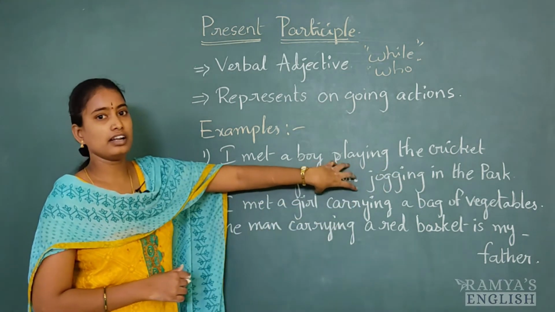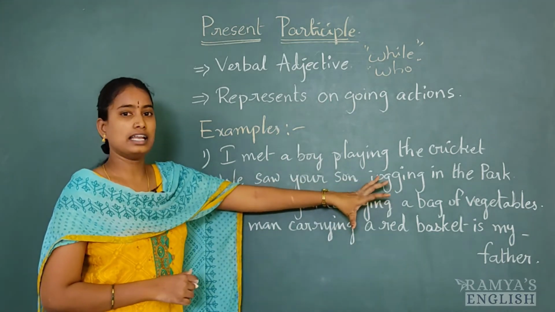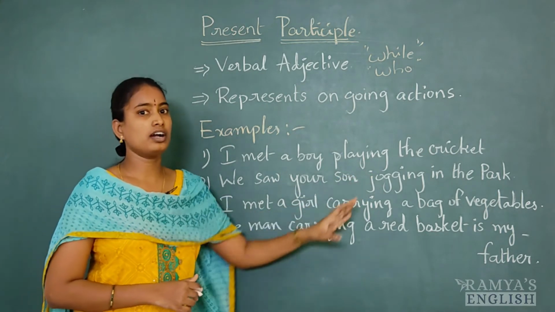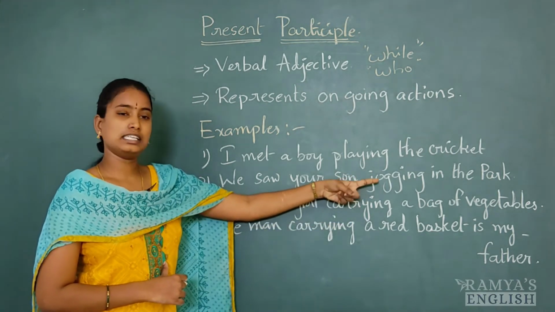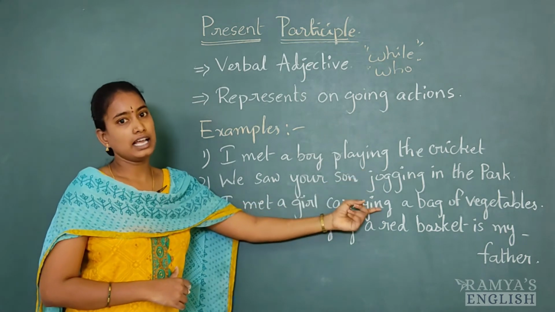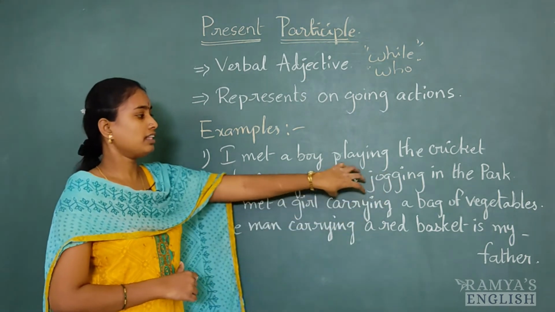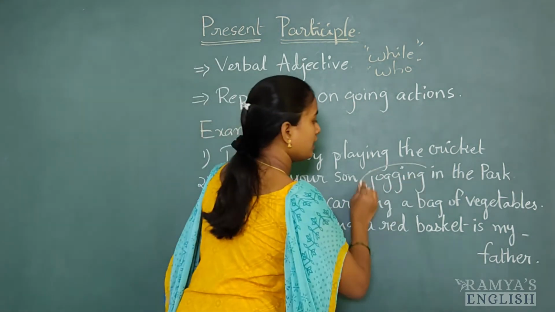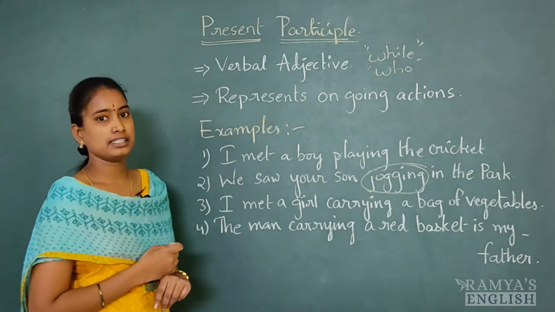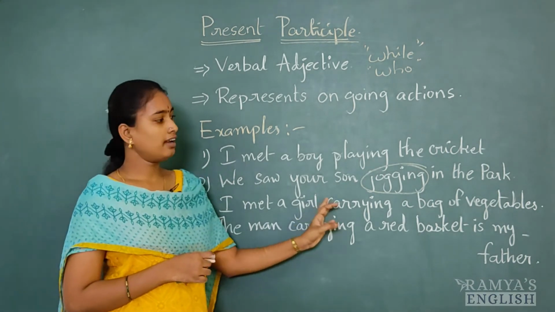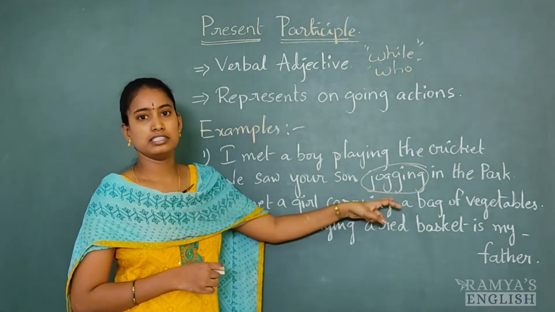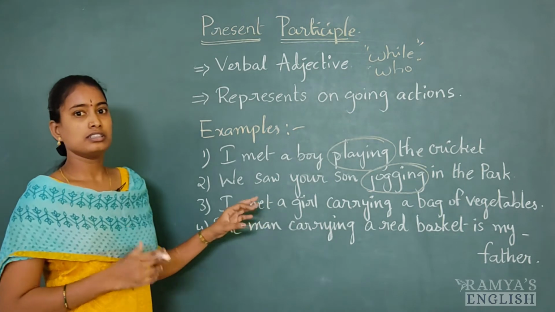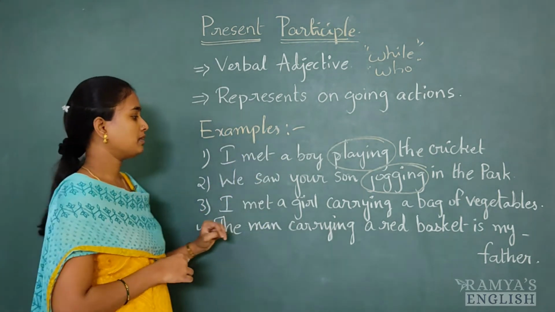It is qualifying that noun, and it is also telling what the son was doing in the park. He was jogging in the park. It is acting like a verb and like an adjective. So here this jogging is a present participle. As per the structure, we have jog plus ing, jogging. In this sentence, jogging is a non-finite verb, that is, a present participle.